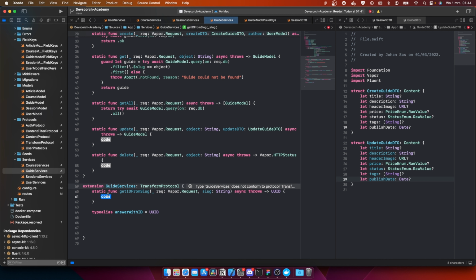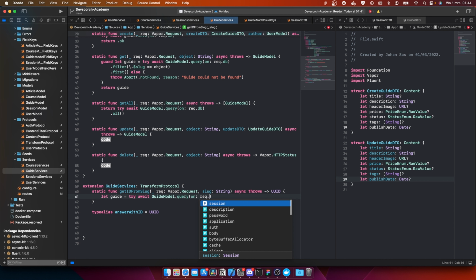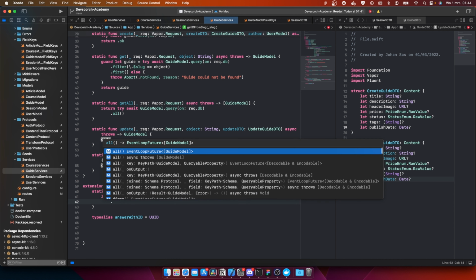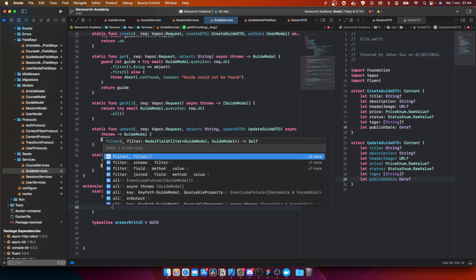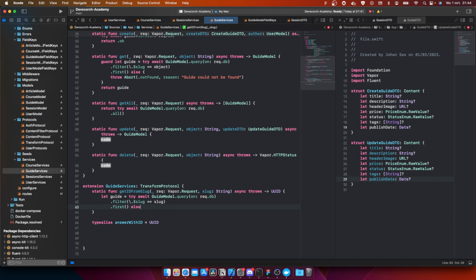Okay, so this was let guide equal to try await GuideModel.query on req.db .filter, and this is going to be the slug equal to slug .first, else throw Abort .notFound with a reason.